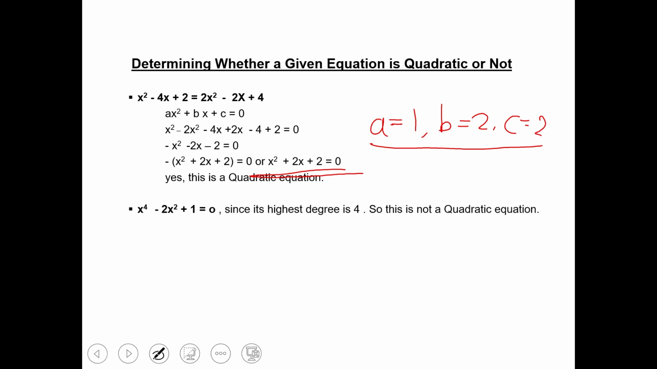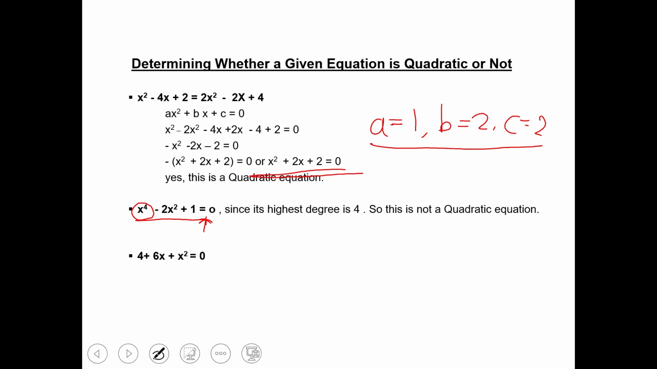Let's take another example. X raised to the power 4 minus 2x square plus 1 equals to 0. As we see, the highest power of this equation is 4, so we can say this is not a quadratic equation. As we know, the condition for a quadratic equation is that the equation must be in the general form of quadratic equation and a must not be 0.